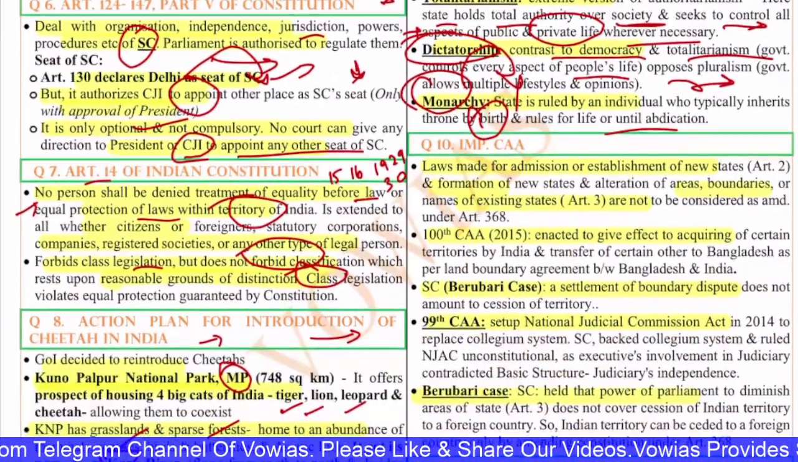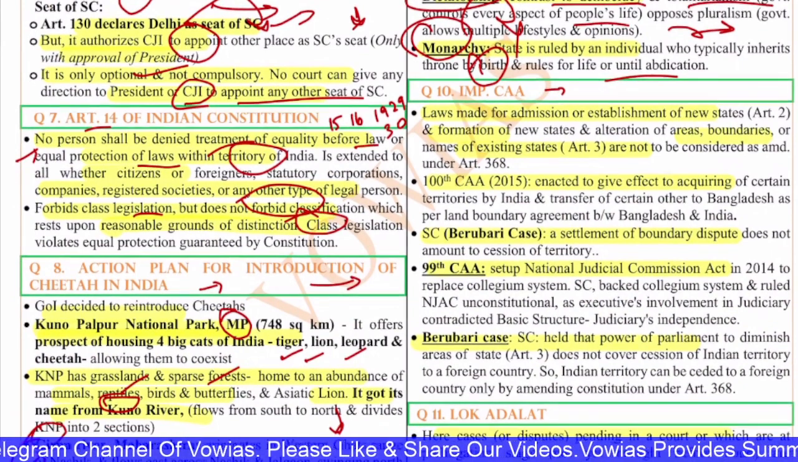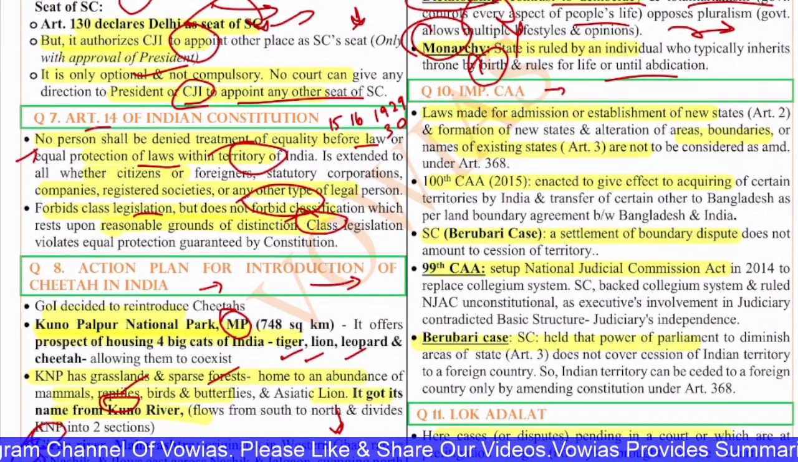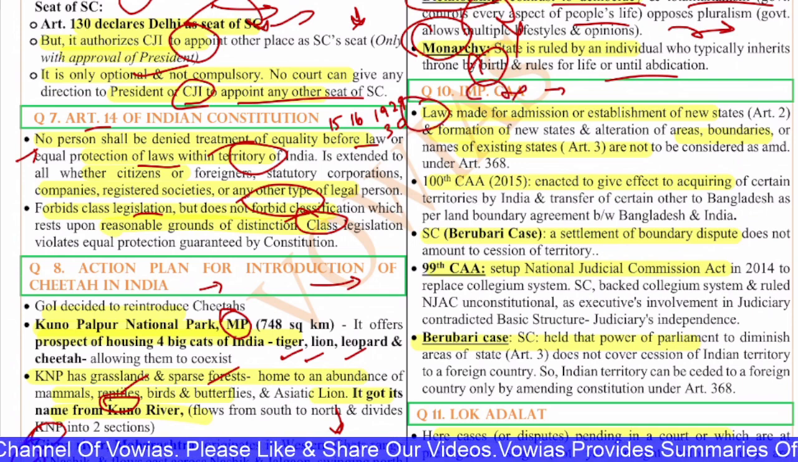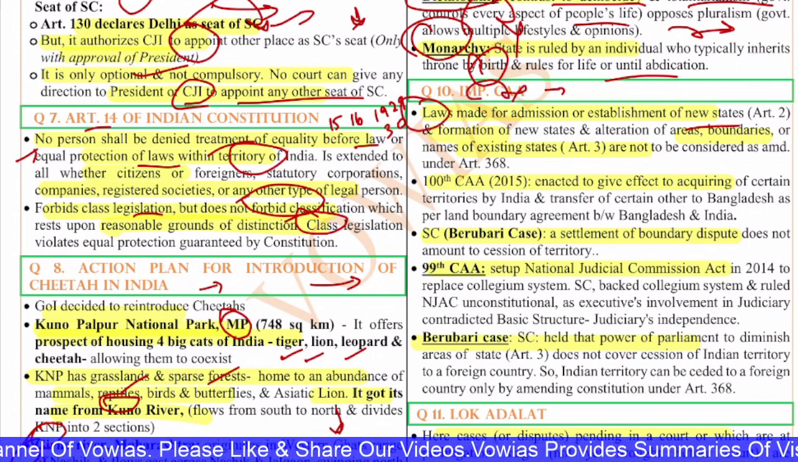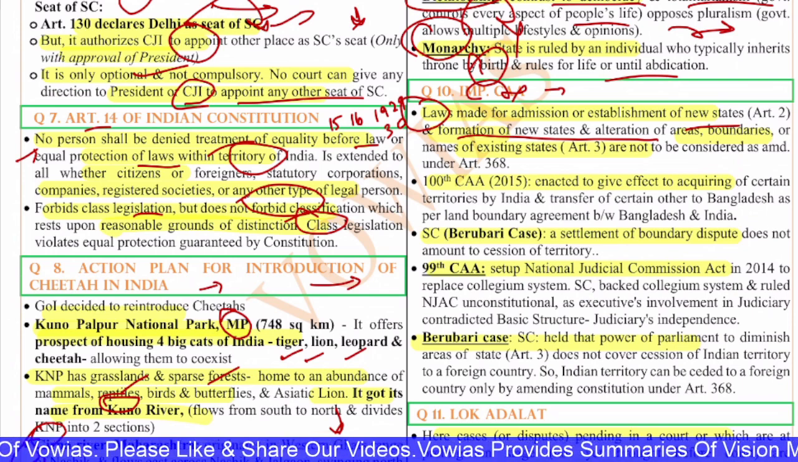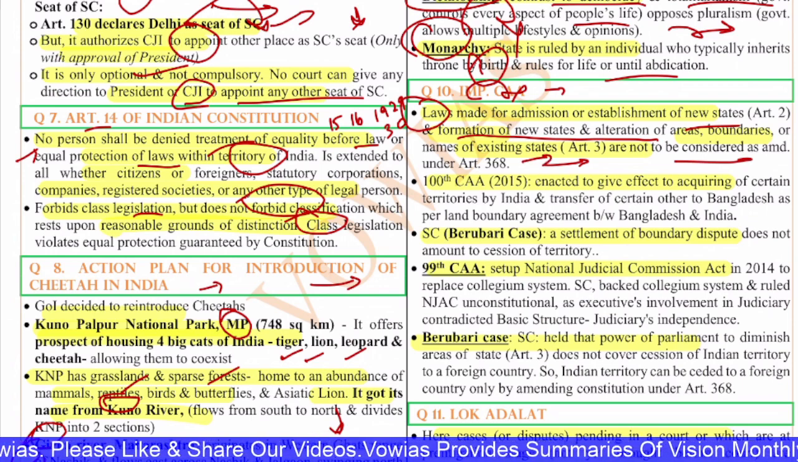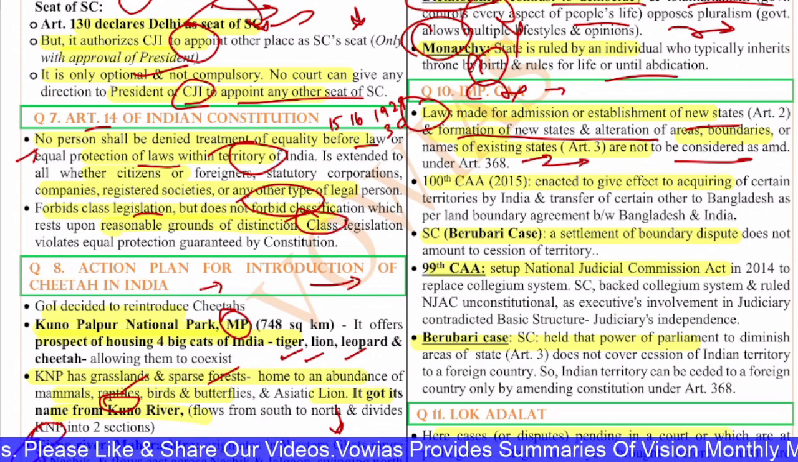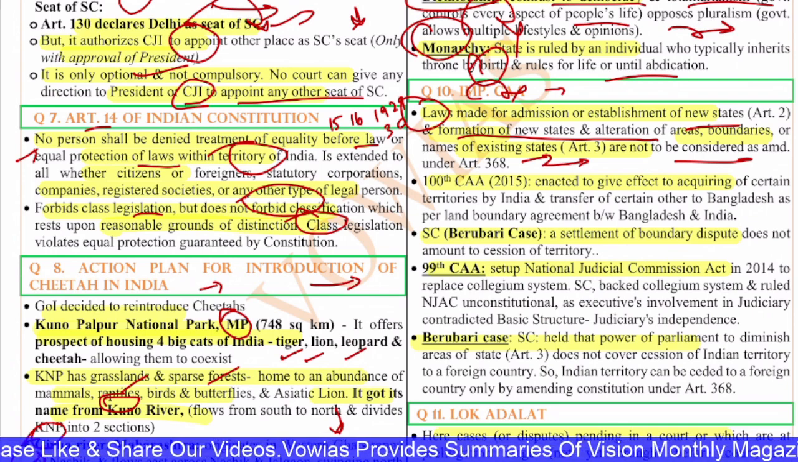Next, the 10th question is on important constitutional amendment acts. The constitutional amendment acts are made to amend the constitution and change its nature according to the demand. The laws made for admission or establishment of new states, Article 2, and formation of new states and altering of the boundaries or names of existing states, Article 3, are not considered amendments under Article 368. These two, Article 2 and Article 3, do not come under Article 368, so a simple majority is sufficient.